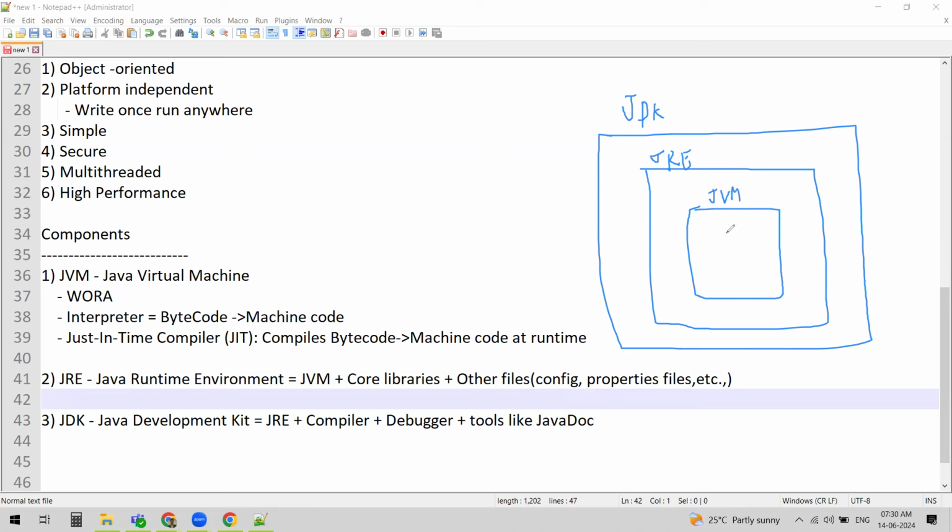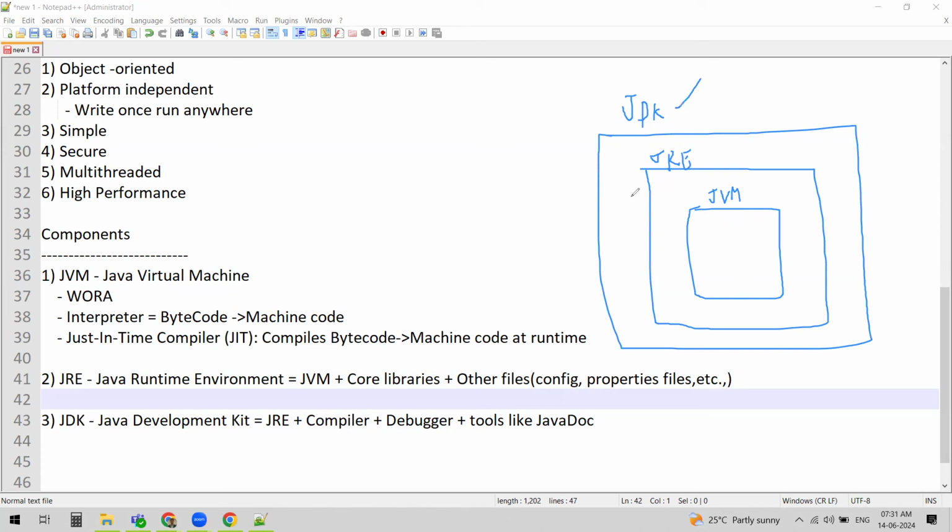Like this, you can remember: JVM, JRE, and JDK. If you take JDK, you'll definitely have JRE and JVM within it, because JVM is there within JRE. JDK is used to develop the application.